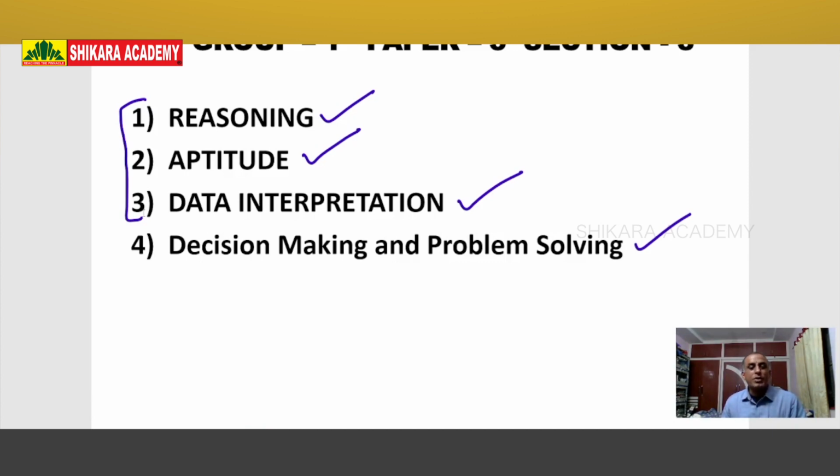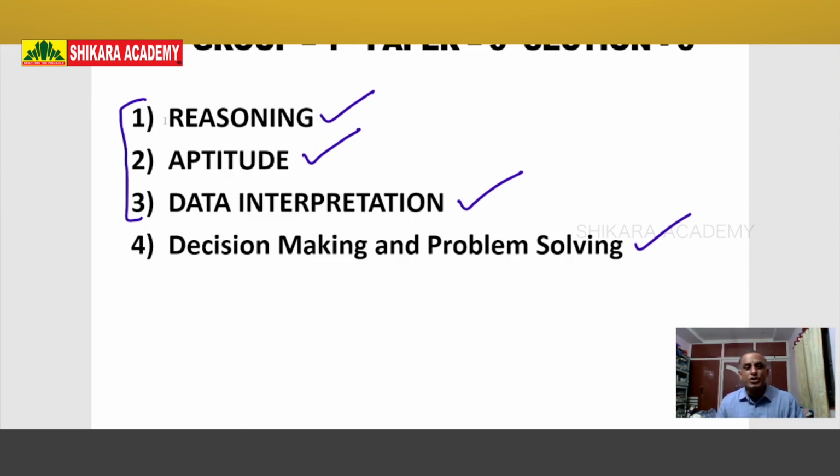Okay, now before the syllabus analysis, what is reasoning, what is aptitude, what is data interpretation? Why are these topics important for a government servant? Not only for government jobs, for higher education also these three are important topics. For example, the CLAT examination, Common Law Admission Test, or the NET examination, National Eligibility Test.